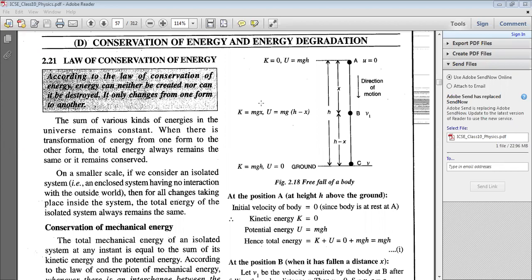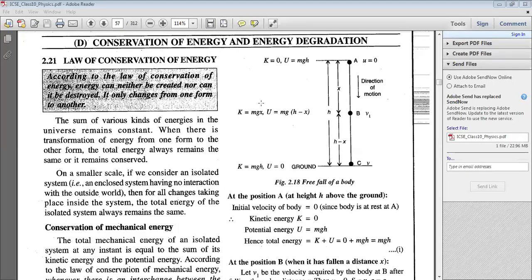I had already discussed briefly about the law of conservation of energy in my last lecture, where I said that according to this law, energy can neither be created nor be destroyed. It can only be converted from one form to the other. For example, when you turn on a bulb, the electrical energy is converted to heat and light energy. When you turn on a fan, the electrical energy is converted to mechanical energy. And this way the process goes on.